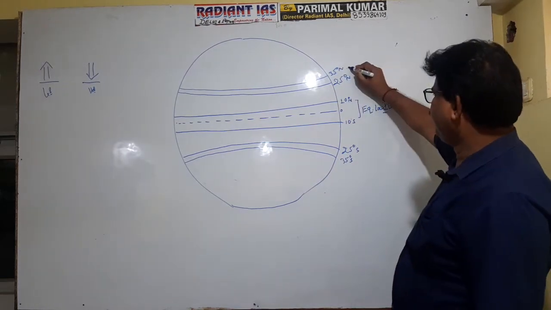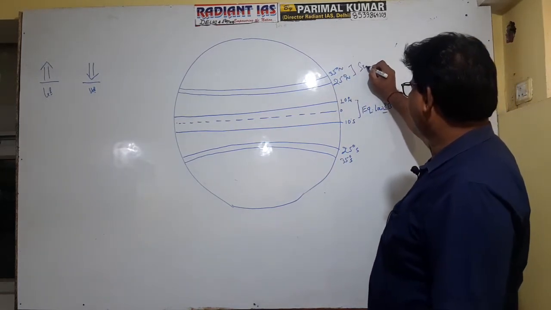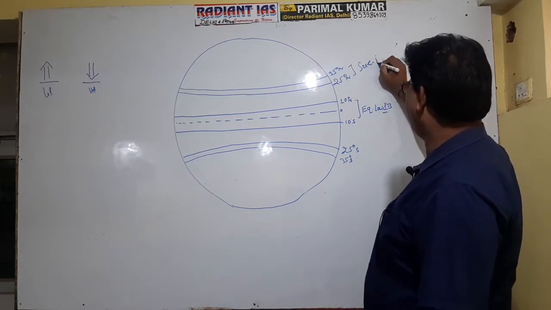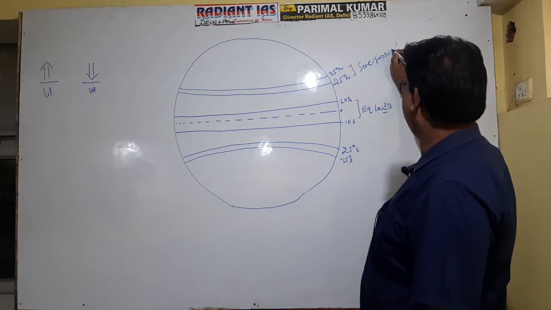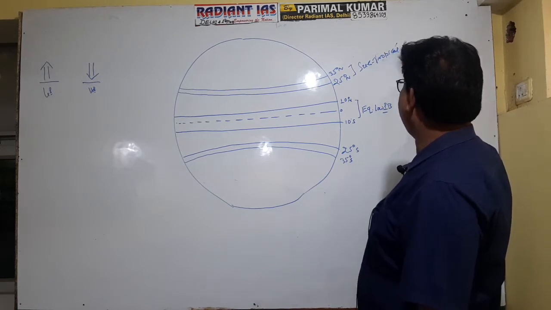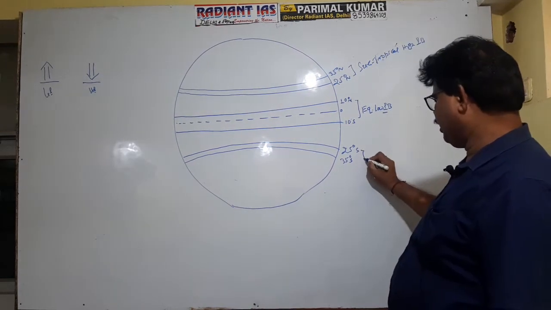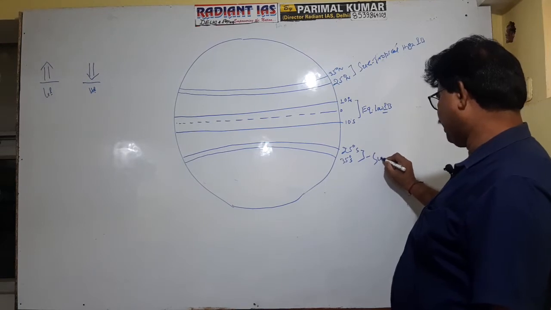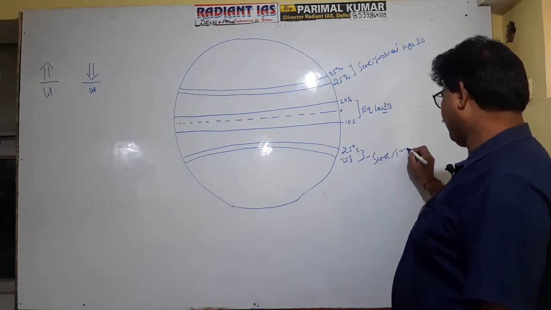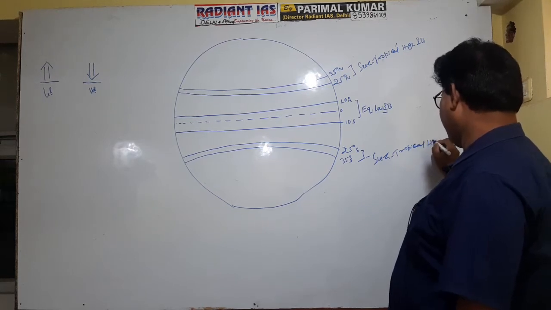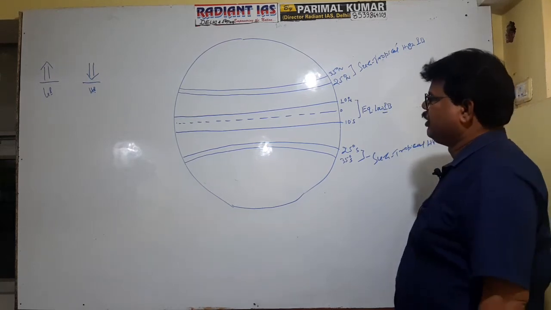This pressure belt is referred to as the subtropical high pressure belt, and this is also in the southern hemisphere, also a subtropical high pressure belt.